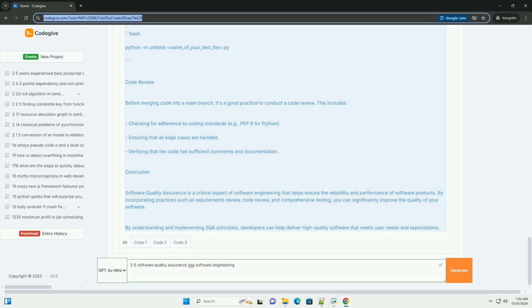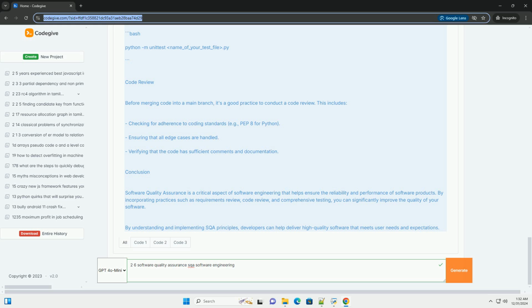def test_multiply(self): self.assertEqual(self.calc.multiply(3, 7), 21). self.assertEqual(self.calc.multiply(0, 10), 0). def test_divide(self): self.assertEqual(self.calc.divide(10, 2), 5). with self.assertRaises(ValueError): self.calc.divide(10, 0). Running the tests.